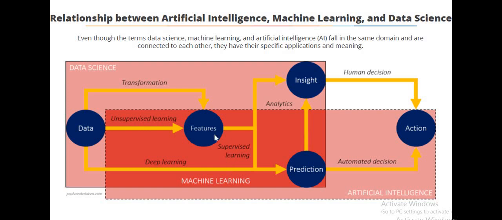Then those features are used to predict something from the data. The prediction is used to take an automated decision, which is nothing but artificial intelligence. This is how machine learning plays an important role in handling the data, and in giving the prediction from the data to the artificial intelligence to take an automated decision.